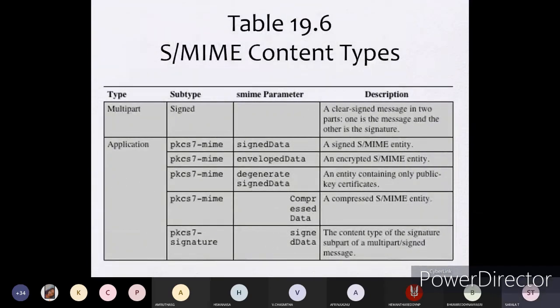And next is S/MIME content types. Multipart, that is the subtype. If it is a signed part, then the description is a clear signed message in two parts. One is the message and the other is a signature. That is a multipart. You will have the message part separately and you will have the signature part separately.